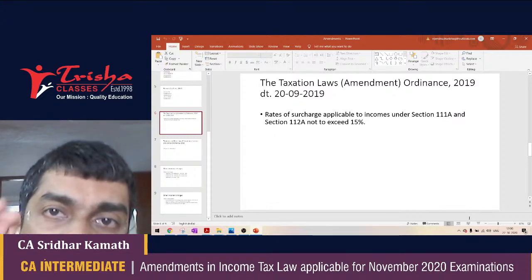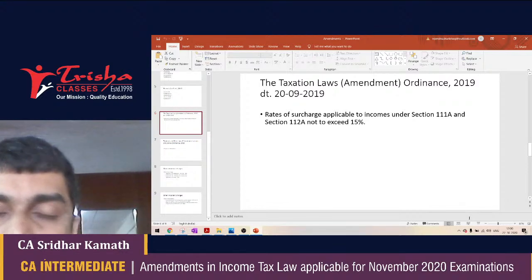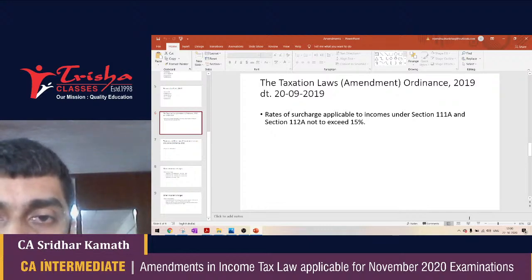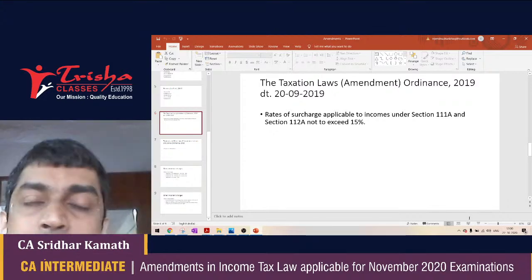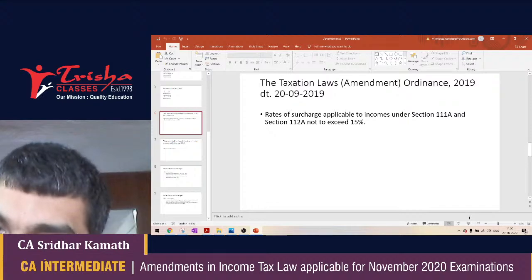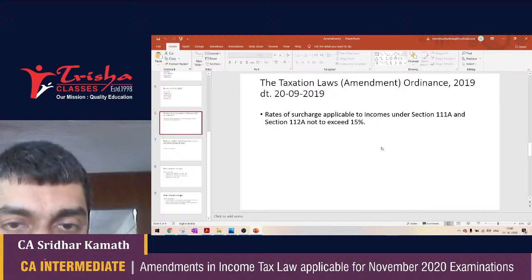If these incomes are part of your total income, and surcharge is applicable to your total income because it either crosses 50 lakh or 1 crore or 2 crore or even 5 crore, then the amendment done in the ordinance says the rate of surcharge applicable to these incomes cannot be more than 15%. Very strange, but that's how the law is. Okay, so they are saying for your total income crossing say 5 crore, the rate of surcharge is 37%. But for the portion of the total income which is represented by STCG under 111A or LTCG under 112A, the rate of surcharge applicable is only 15%. Okay, seems a little peculiar, but here we go, 15%.